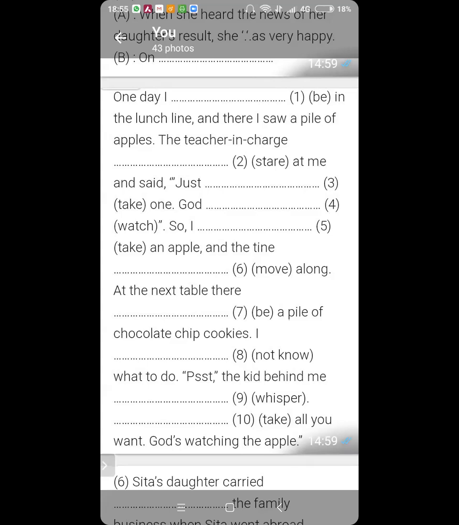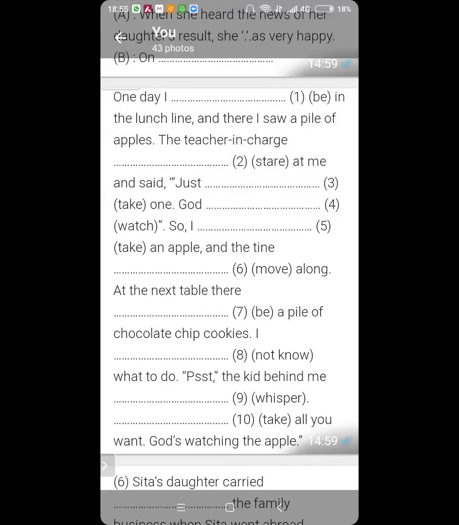One day I dashed in the lunch line and there I saw a pile of apples. Now, what is the important thing here? The verb saw is the most important thing here. Because it tells you that this thing happened in the past. Therefore you will not use am. This is past.